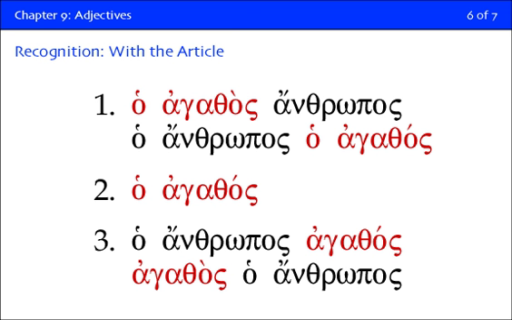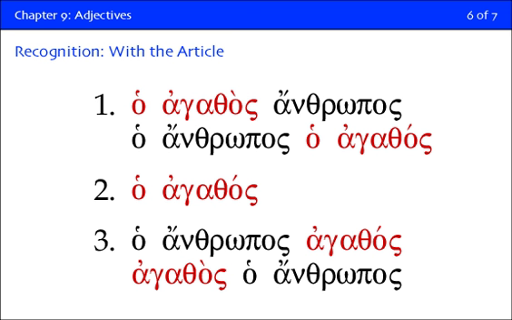If you have ha agathos anthropos, or if you have ha anthropos ha agathos, you'll notice that in both situations, the adjective, agathos, is attributive. You can either have article, adjective, noun, or you can have article, noun, article, adjective. It doesn't make any difference which way it comes. In both of those cases, you have an articular adjective, and therefore you know that it's an attributive adjective.